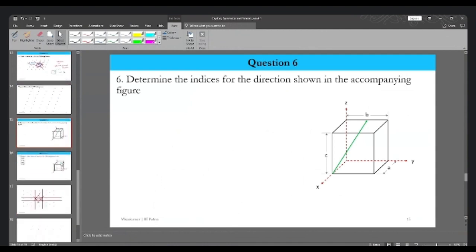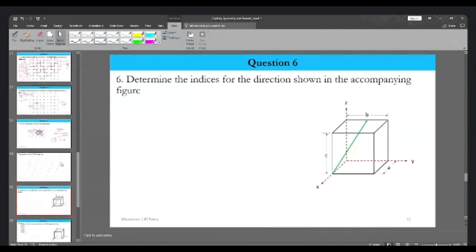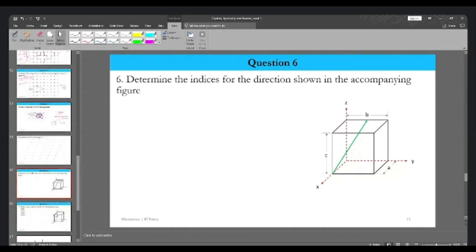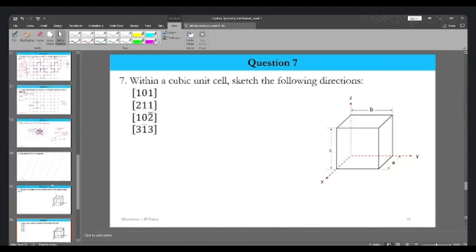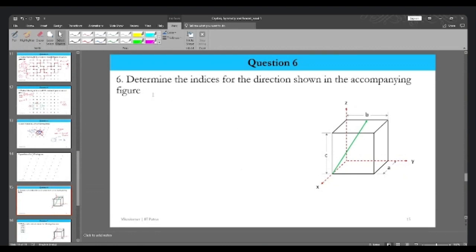Okay, so this is question number 6, and then we have one more question. Now, the question is: determine the indices of the direction shown in the accompanying figure. This is the figure which is available to us. What we need to do is find the Miller indices associated with this particular direction. Can you tell me what is the procedure to find the Miller indices of a direction?